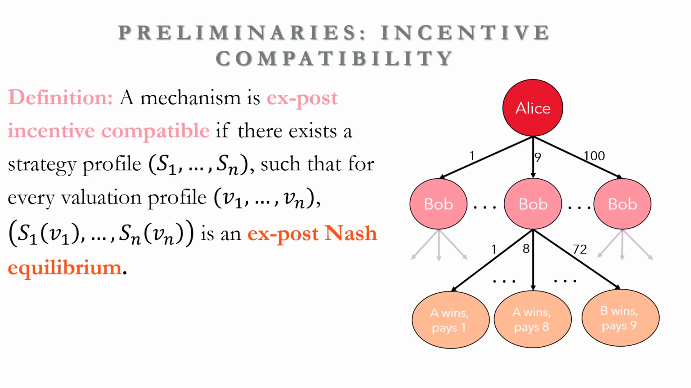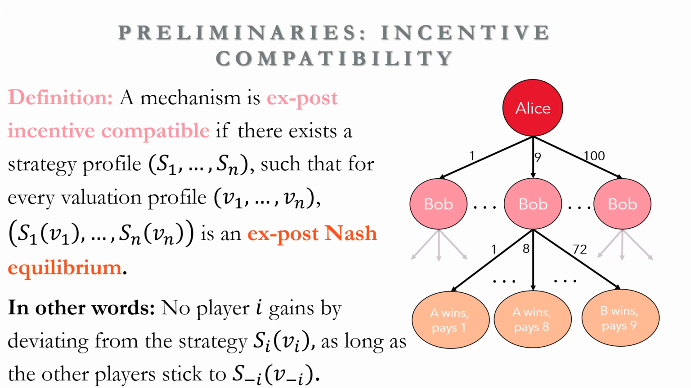Now we say that the mechanism is ex post incentive compatible if there exists a strategy profile S1 to Sn, such that for every valuation profile, the actions specified by the strategy profile form an ex post Nash equilibrium. In other words, no player gains by deviating from his strategy as long as all the other players stick to their strategies. This definition is equivalent to the definition that we have previously mentioned, that says that a mechanism is ex post incentive compatible if it realizes an implementable social choice function together with its payments.